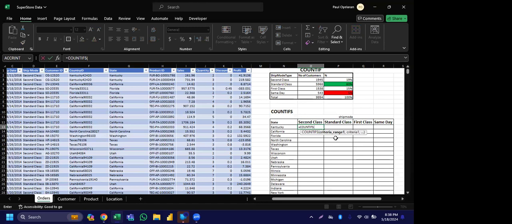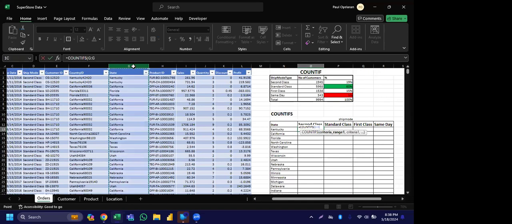So, like I've explained to us, our criteria is what? It's like that place that we have states, the data source where those things reside. So our criteria range 1 is what? Now, state. Then where do we have our state? Our state is on our column G. We select it like this. After that, press comma.